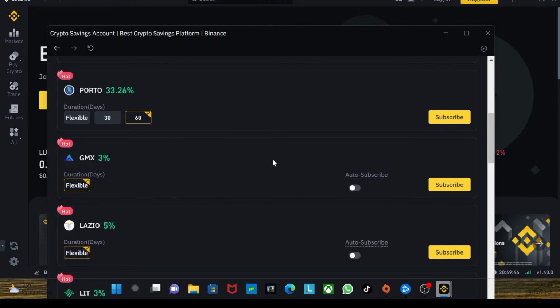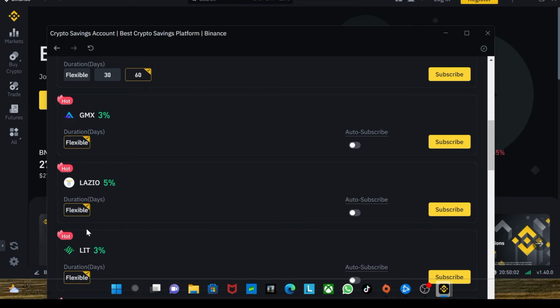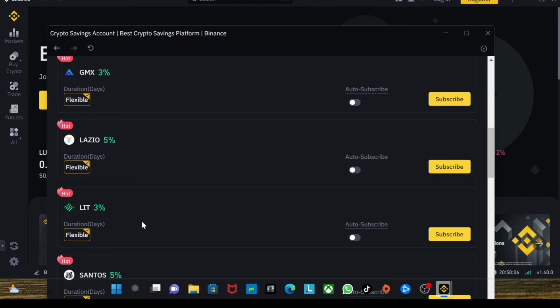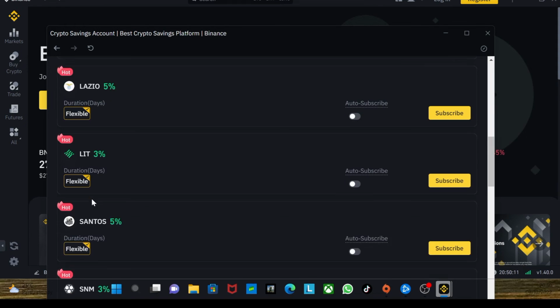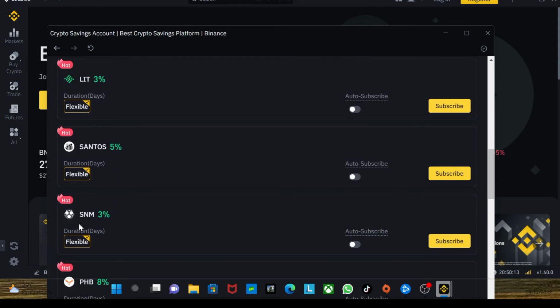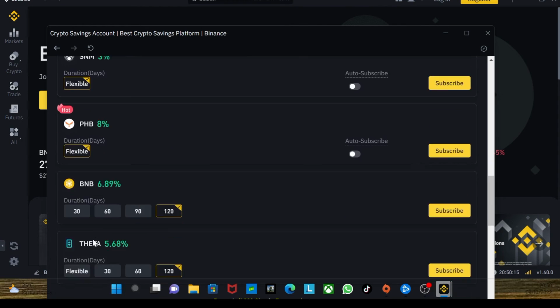And you can auto subscribe. What auto subscribe means is if you click on the auto subscribe, it will automatically send all your GMS crypto coins to this package, and it will be automatically subscribed for you, and you'll be earning your own money daily. So this is Lazio token also, which is supported by flexible only. We don't have duration periods here. So you can see this is the LIT 3% duration flexible, Santos flexible, SNM flexible. So these are lots of crypto coins.